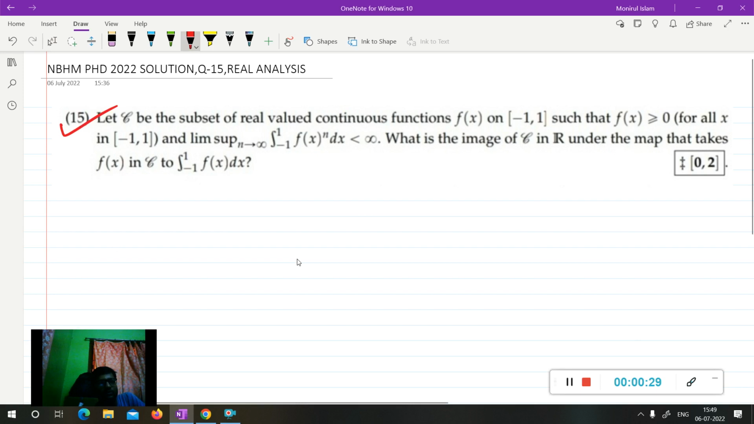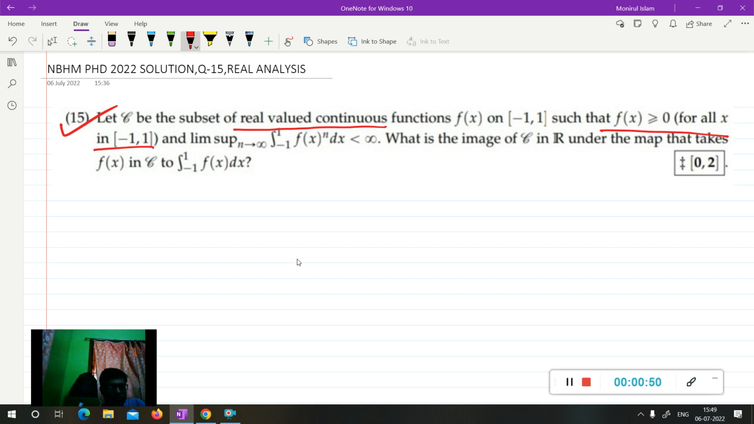The question is that script C be a subset of all real valued continuous functions f(x) on [-1, 1] to R. It is a set of all real valued continuous functions. I am writing its meaning: f on [-1, 1] such that f is greater than or equal to 0, f is a non-negative function for x in [-1, 1]. What does it say?